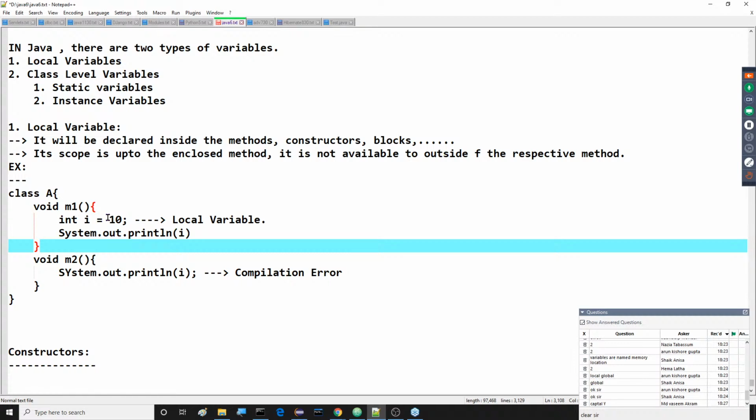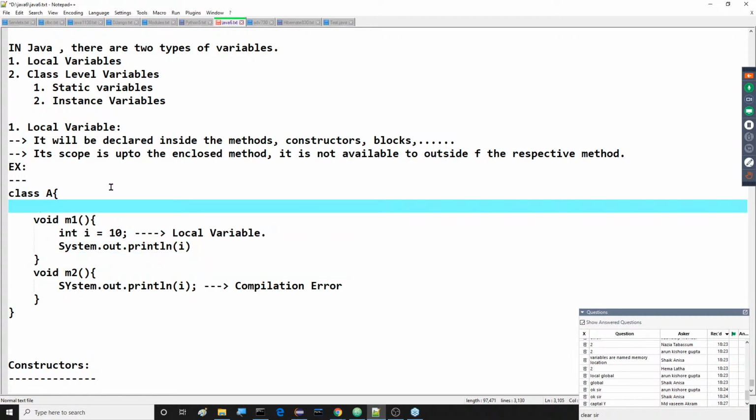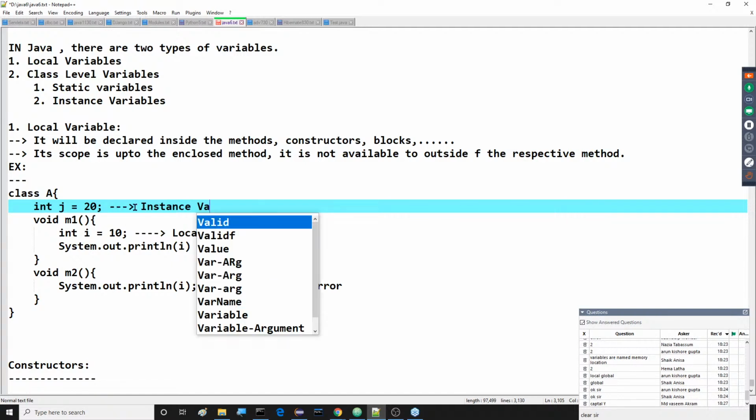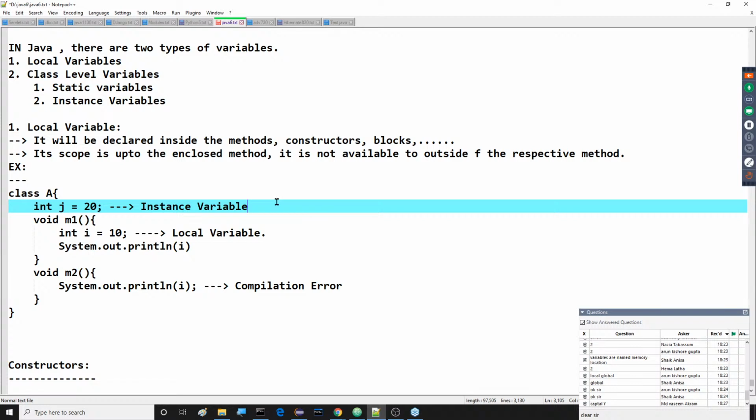Now observe this clearly. At class level, I want to declare some variable. Conceptually, we can understand it. Now here, int j is equal to 20. This is a class level variable, a class level non-static variable, an instance variable. It will be stored in the object, and this variable will have scope throughout the class.